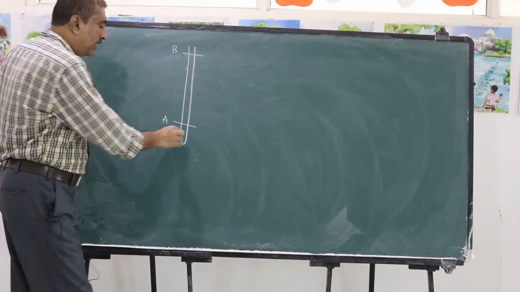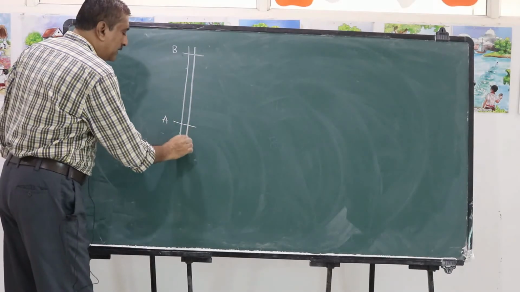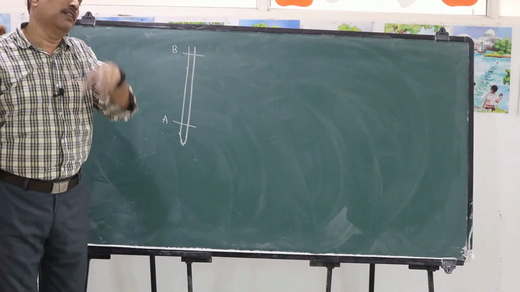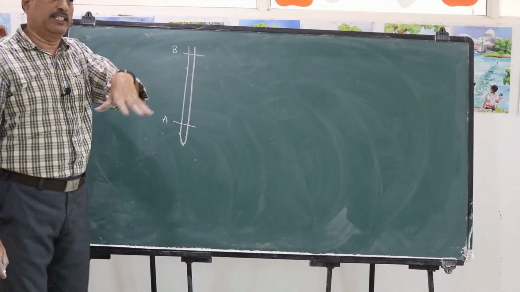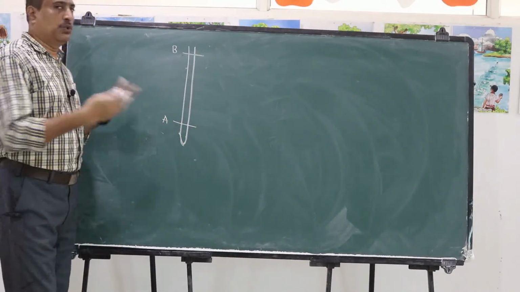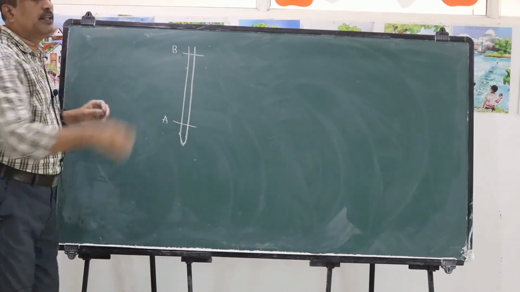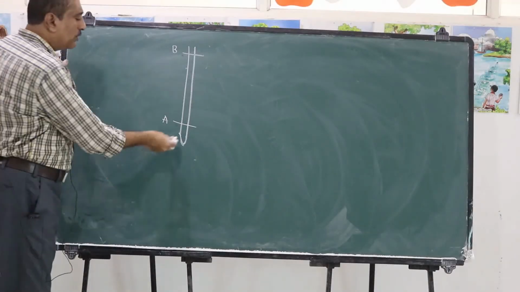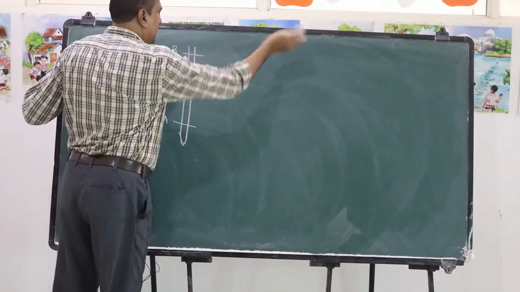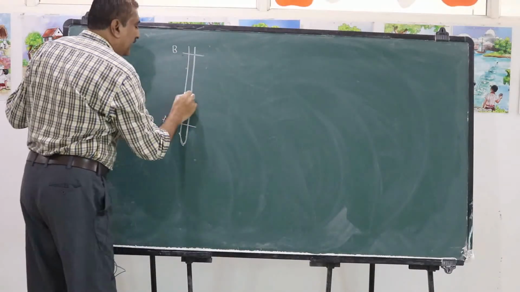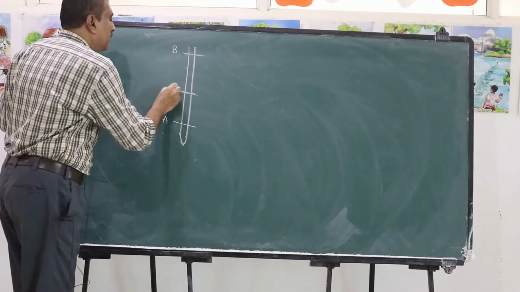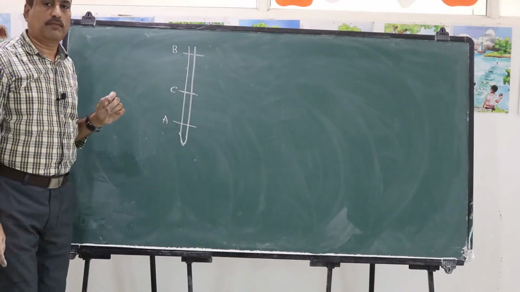Now if this particular thermometer is kept in hot water, for example, the mercury level in this thermometer rises slowly. If the temperature of the body is a certain value, whatever it is, let the level of mercury remain at this place, at C. Okay?